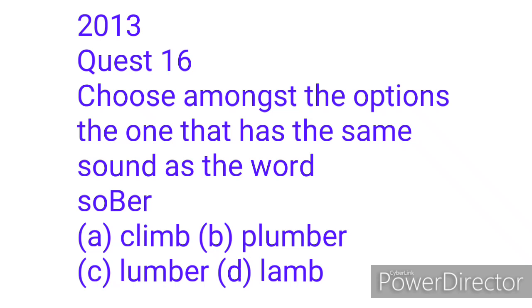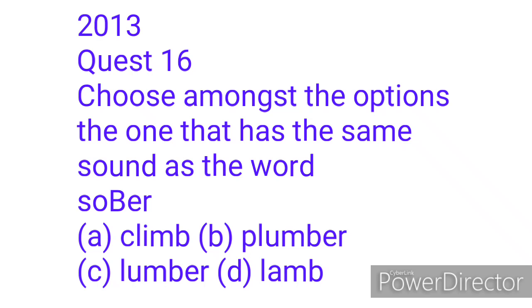There is no word like lum, L-U-M-B, and lumber means furniture. So the root word is lumber and not lum. But in plumber, the root word is plumb and the ER is just a suffix. So option C has the B sound, that's the letter B, pronounced. Hence, it is the correct answer to this question.